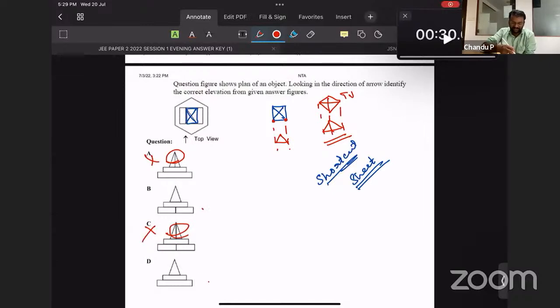Now comes the extreme outer figure. 1, 2, 3. Three vertices are visible from the front. This one belongs to the pyramid. Now we are discussing the prism.